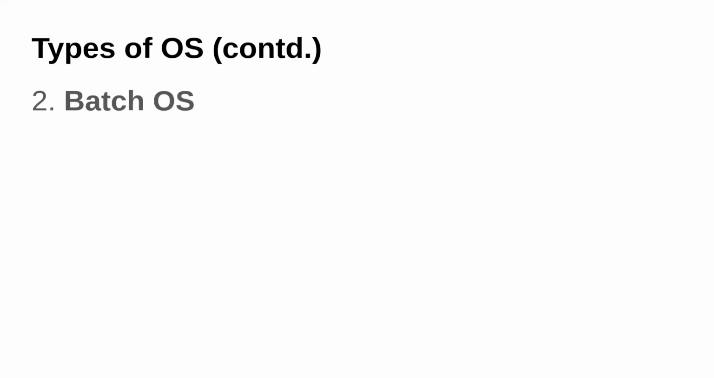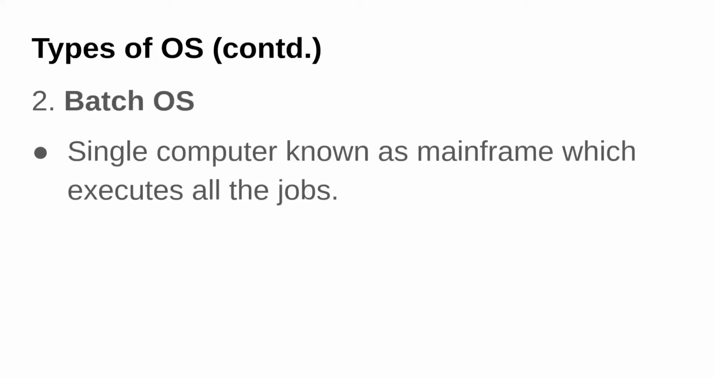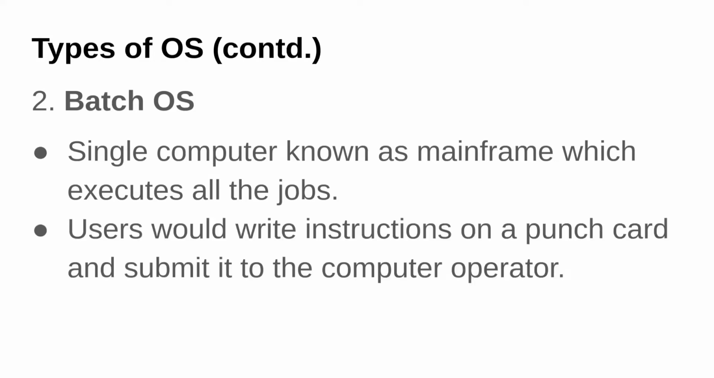Second type of operating system is batch OS. In a batch OS, we have a single computer, known as a mainframe, which executes all the jobs. The users will write instructions on a punch card and submit it to the computer operator. Then the computer operator will go ahead and execute those in the mainframe.